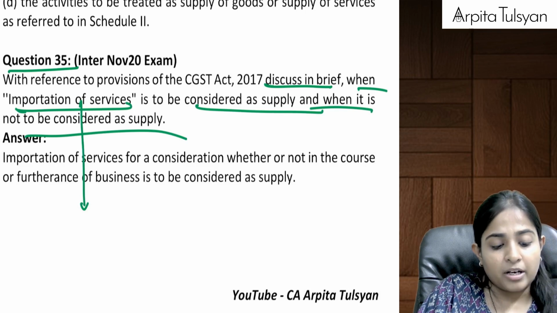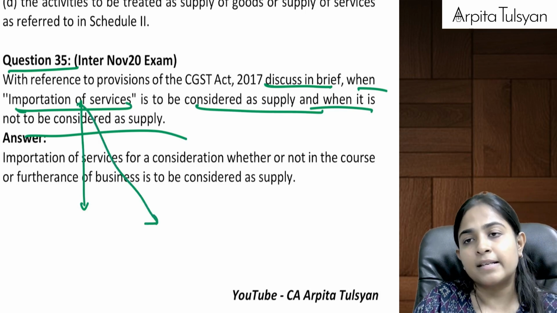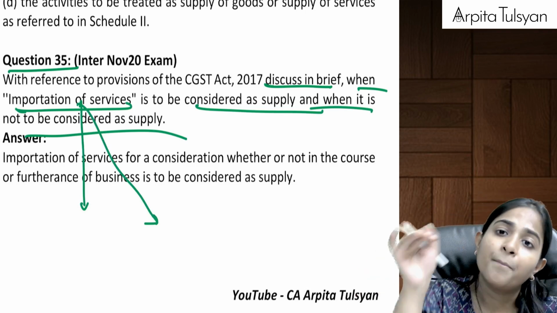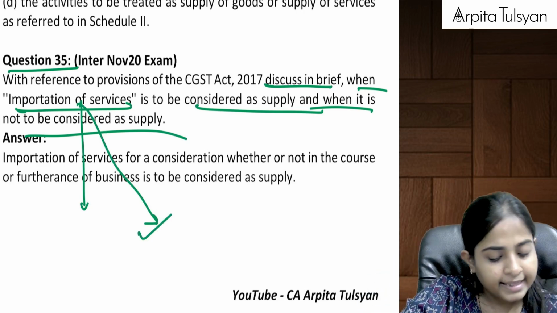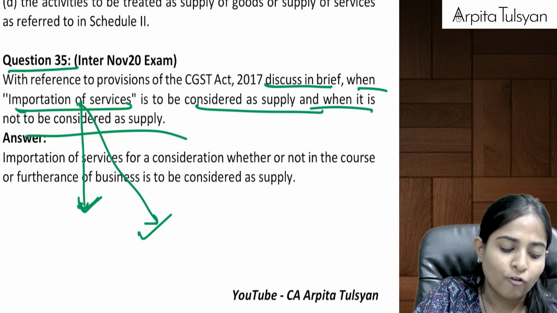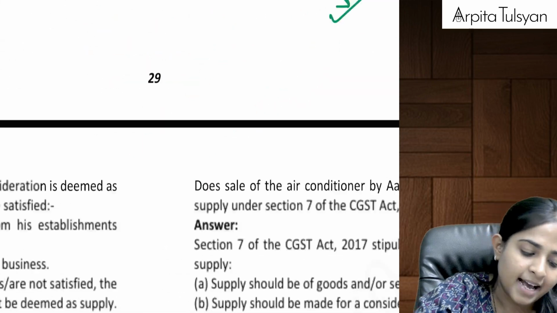Similarly, importation of services from related persons or from an establishment outside India for no consideration, but in the course or furtherance of business, will also be considered as a supply. Otherwise, any cases not falling under the first two cases will not be considered as a supply.